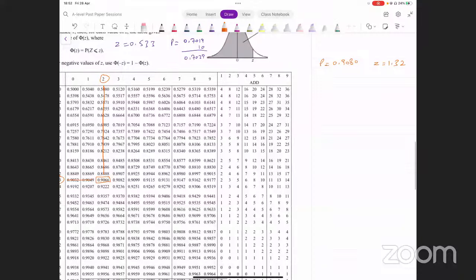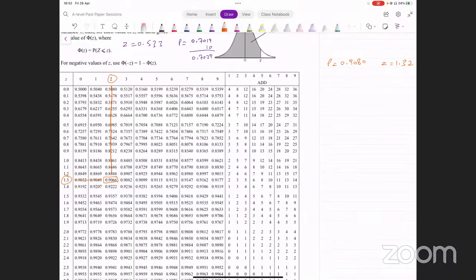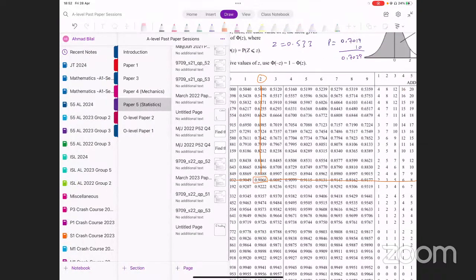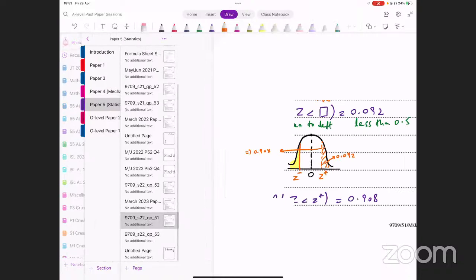1.32. Now we need to think of the third decimal place. हमें क्या मिला है यहाँ पे, 0.9066। तो एंड पे कितना ऐड करना पड़ेगा, 14 और ऐड करना है। अब राइट पे जाके देखते हैं यहाँ पे 14 किधर आ रहे हैं। Well, we have 14 here, and that corresponds to 9 as the third decimal place for z. So we have 1.329 as the value of z from that. 1.329. Let's put that here.